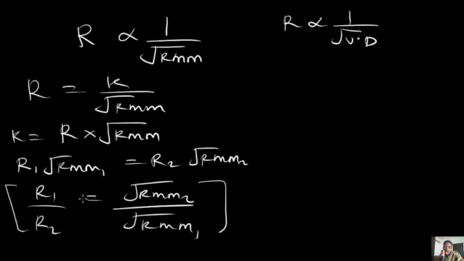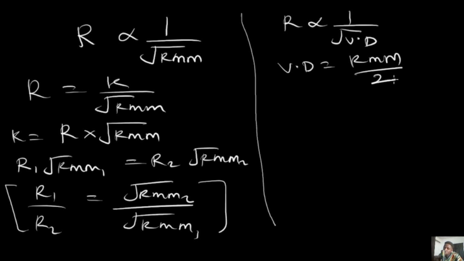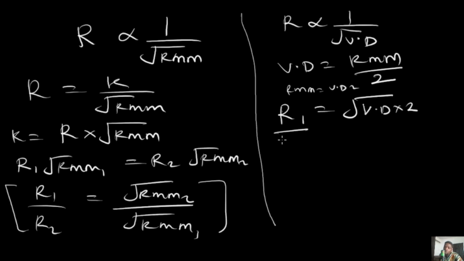So with this said, we are going to be talking about the relationship and how this vapor density was gotten. The first thing you need to take note of is that vapor density is equal to relative molecular mass divided by 2. And you notice a direct proportionality between them, because as the vapor density is increasing, the relative molecular mass is also increasing, and vice versa. That is exactly why we now said that R1 is equal to root RMM. If you put the value of RMM here, RMM will now be equal to vapor density times 2. Putting that in this equation, you are going to have vapor density multiplied by 2 all over R2.